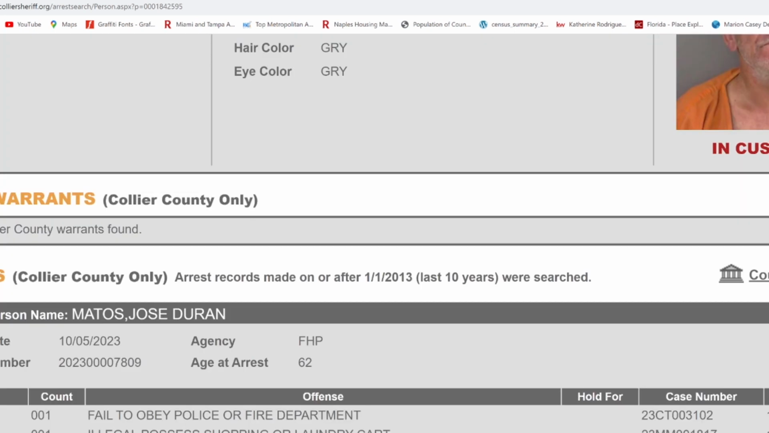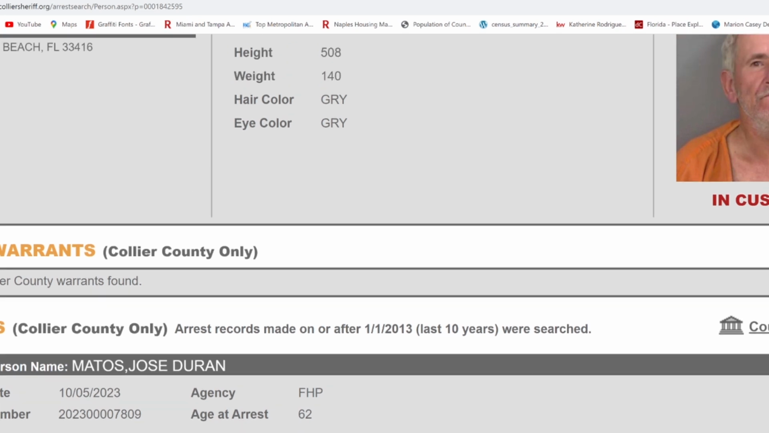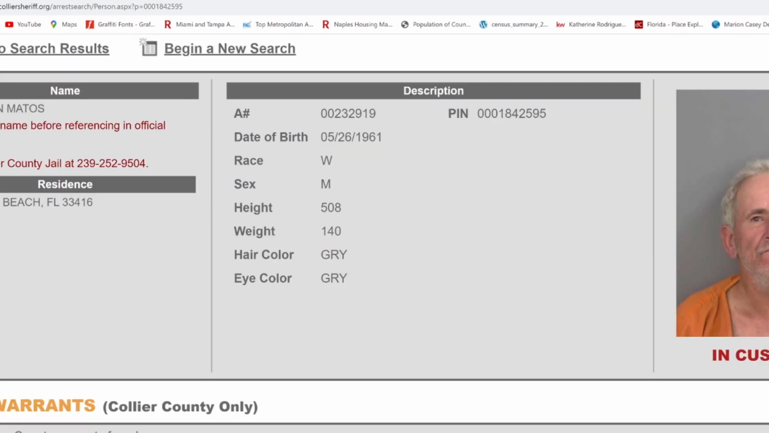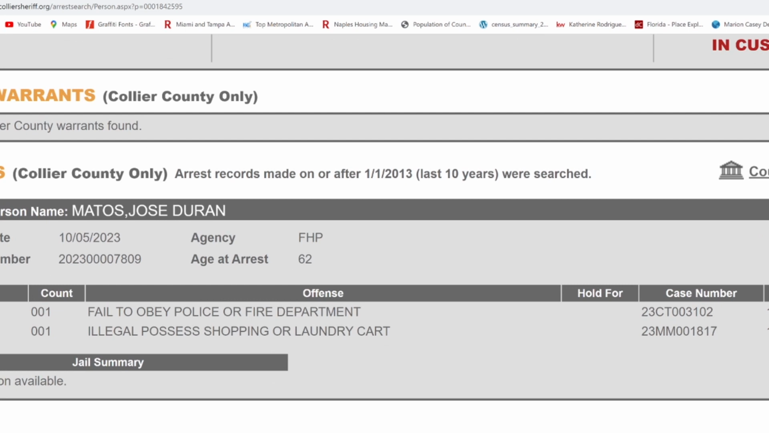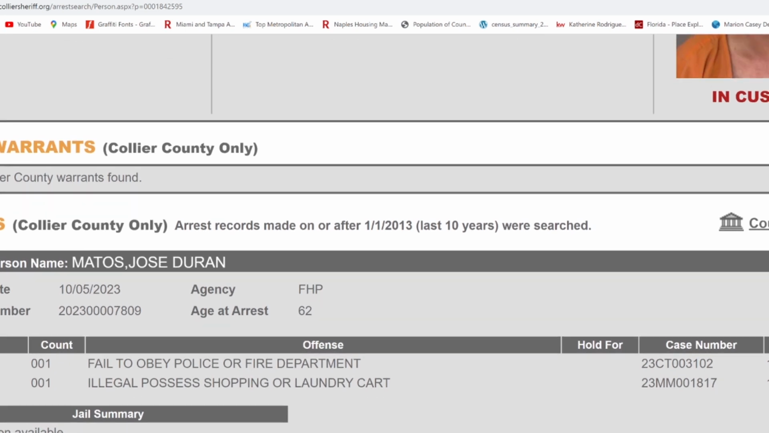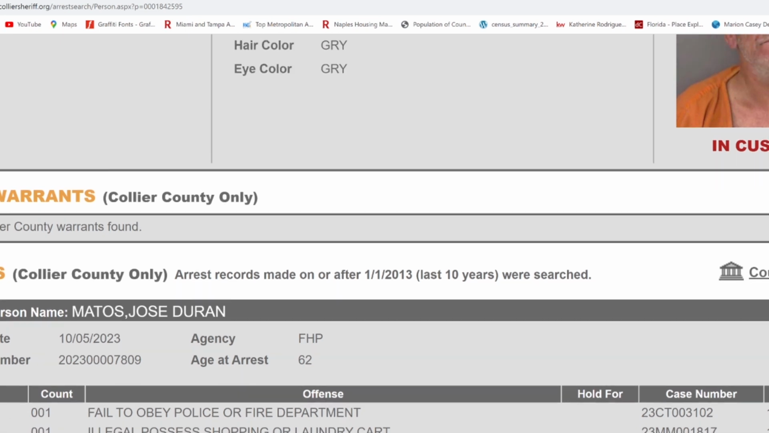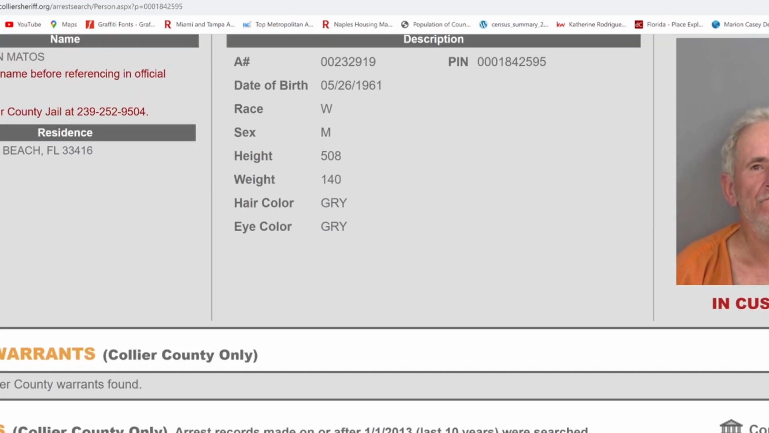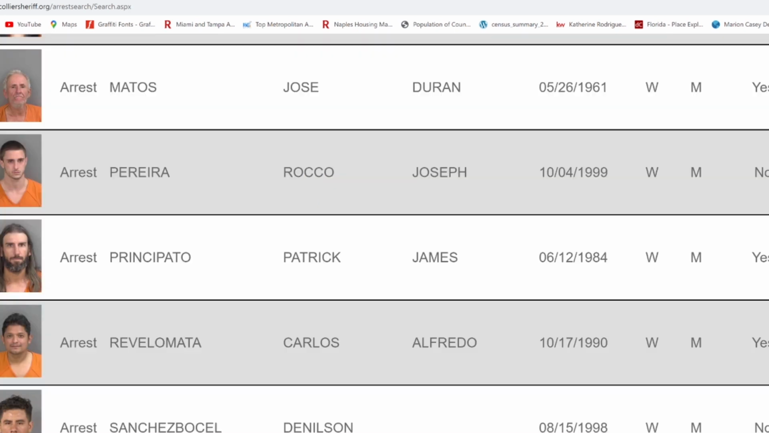At his age of 62 years old, he failed to obey a police officer. And he had a shopping cart. So it's like a war on homeless people. Now, he looks like he shaved up pretty well. He doesn't look completely decrepit. But illegal possession of a shopping cart and failure to obey the police. So this is a homeless person being arrested just for being homeless.